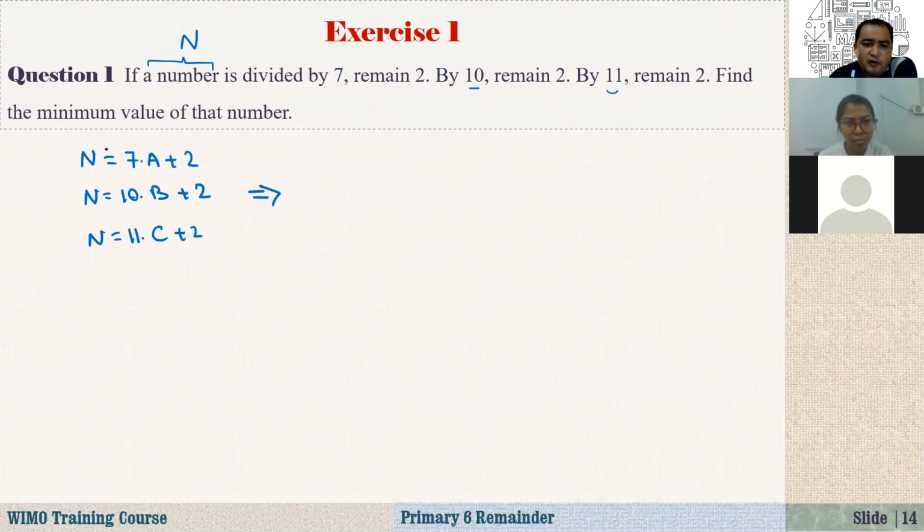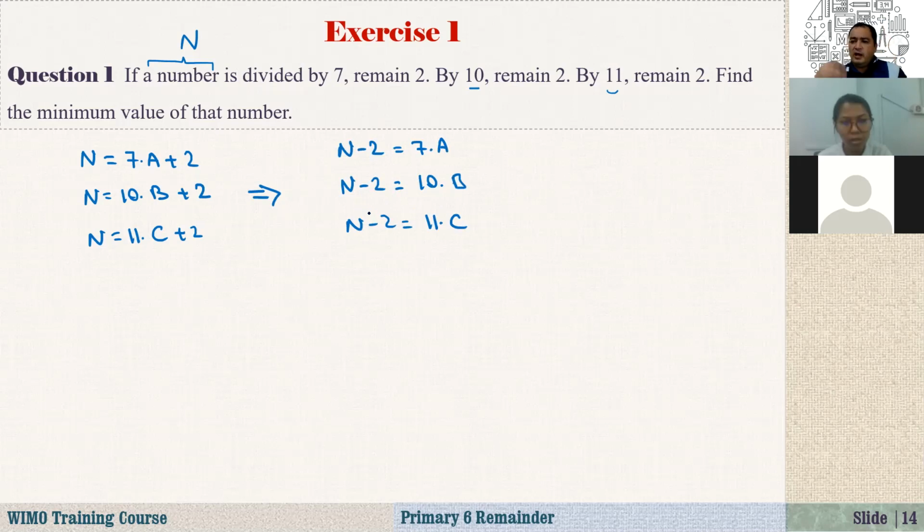And if you subtract 2 from both sides, or take this 2 to the left, what do we have here? n minus 2 is equal to 7 times a. The second one, n minus 2 is equal to 10 times b. And n minus 2 is equal to 11 times c. So what do we see on the left-hand side? n minus 2, n minus 2, n minus 2. How about on the right-hand side? 7 times something, 10 times something, 11 times something.